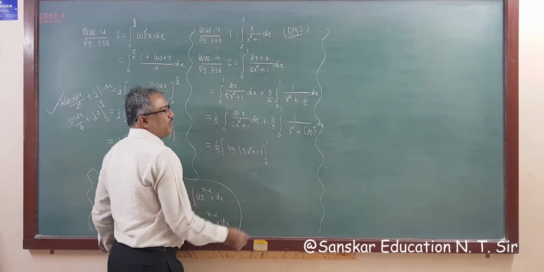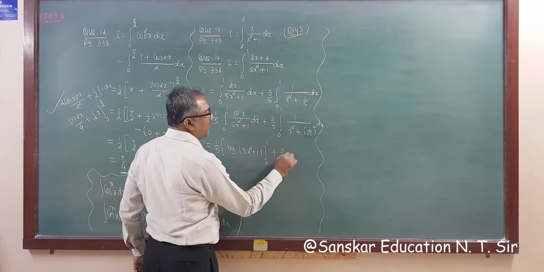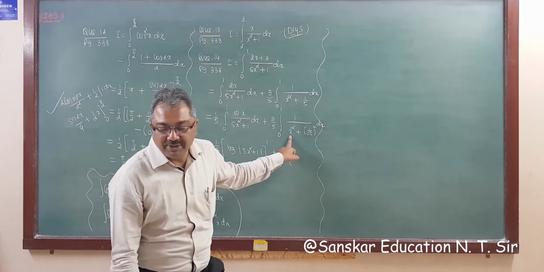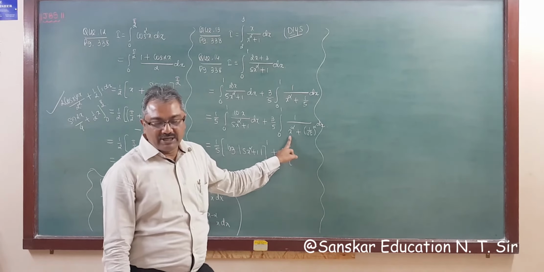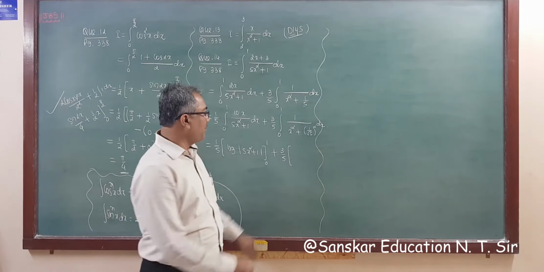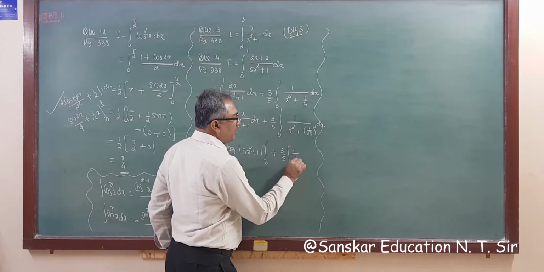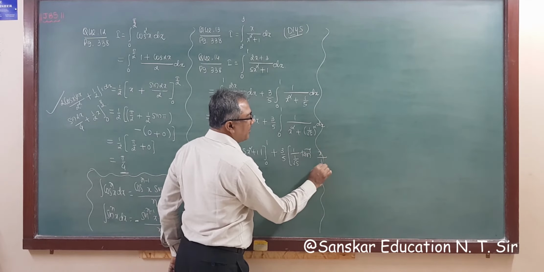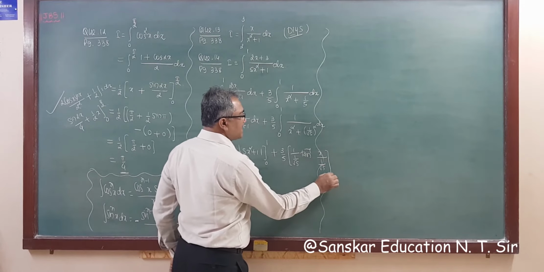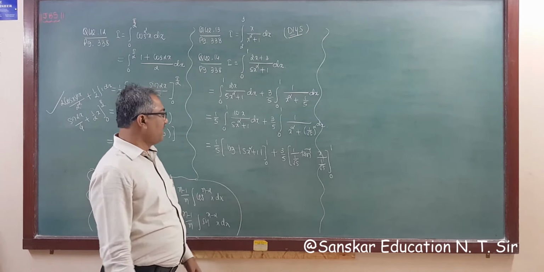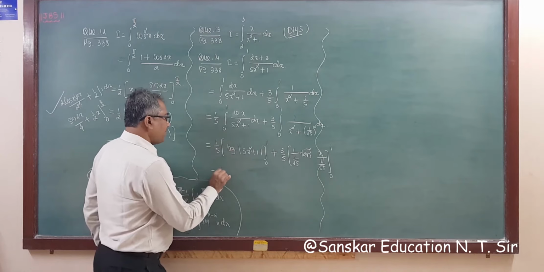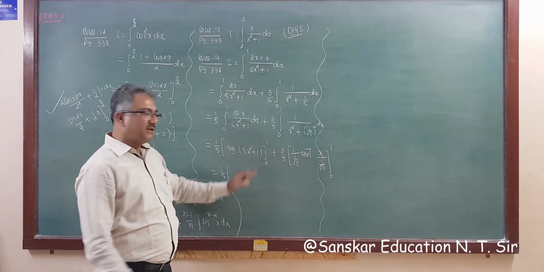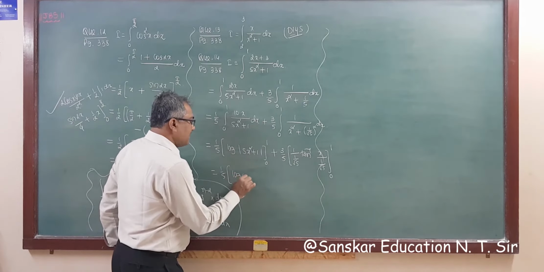Limit is from 0 to 1, plus 3 by 5 constant, 1 upon x square plus a square. 1 upon x square plus a square means the tan inverse formula. So the answer is 1 upon a, and a is 1 upon root 5. So 1 upon a tan inverse x upon a, that is 1 upon root 5, and limit is from 0 to 1. So applying the limit, 1 upon 5 log, substituting the upper limit 5 plus 1 is 6, so log 6 minus